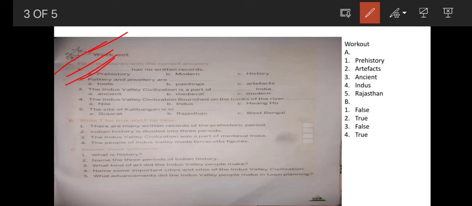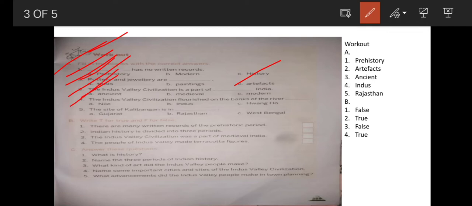2. Pottery and jewelry are, the answer is option C, artifacts. Pottery and jewelry are made by the people of Indus Valley civilization, so they are artifacts, which means things made by people. 3. The Indus Valley civilization is a part of, the answer is option A, ancient India. In our country, India, history is divided into 3 periods: ancient, medieval and modern. The Indus Valley civilization is a part of ancient history.